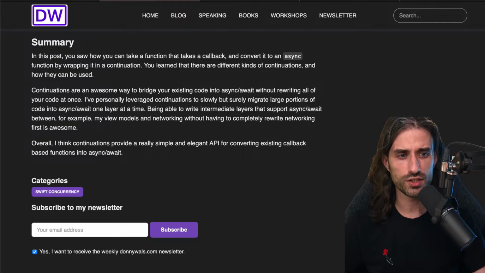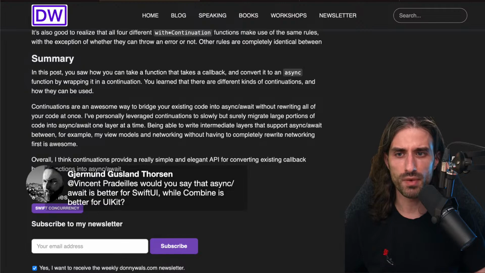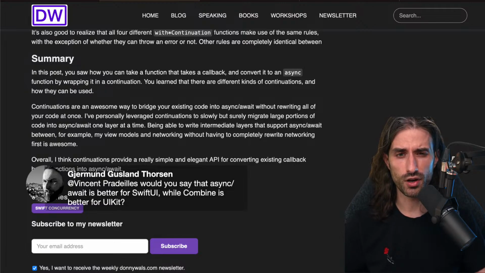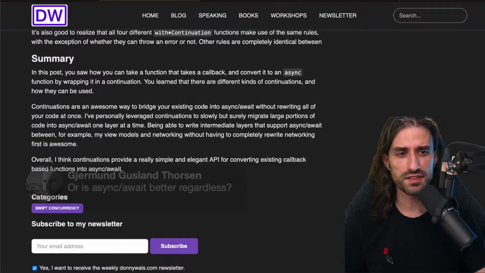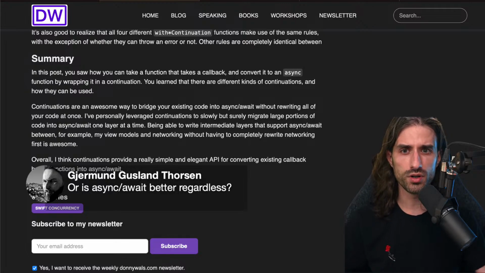I see a question in the chat. Would you say that async await is better for SwiftUI while Combine is better for UIKit? Honestly, you can use async await with UIKit. It also works very well. In the app I work on, we use async await with UIKit a lot. And so, yeah, I would definitely say that async await is better as the go-to solution regardless, and only use Combine when you don't have a choice.